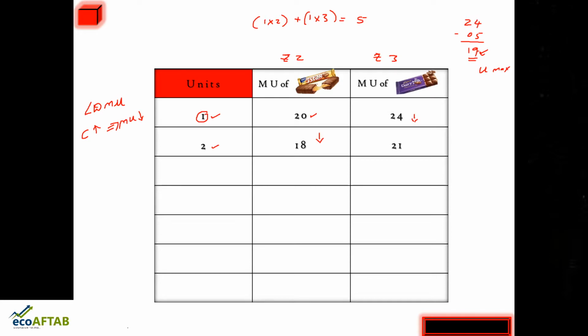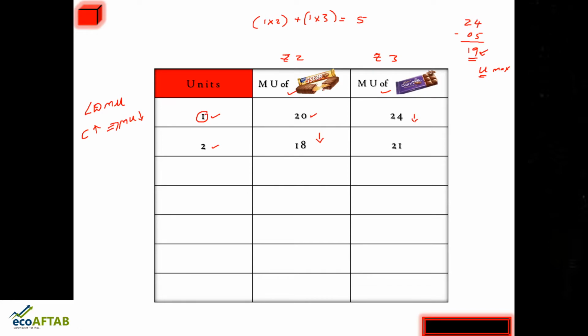Now we need to find out what are the different combinations of 5-star and Dairy Milk that will give him maximum utility, that is maximization of utility. Now in this case, as the consumer increases the consumption beyond 2 units, what will happen to the marginal utility?